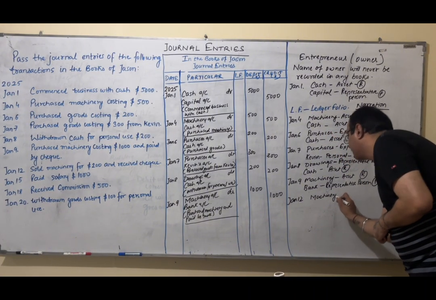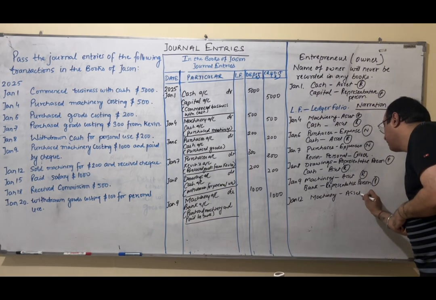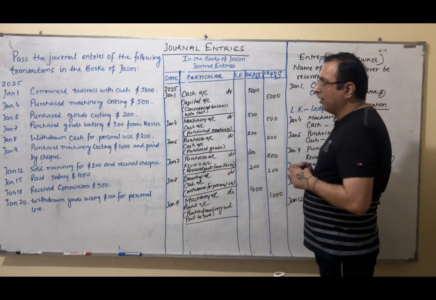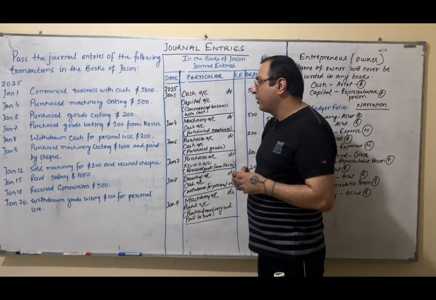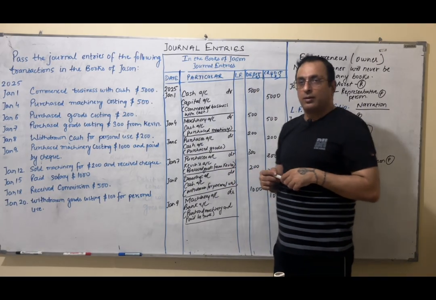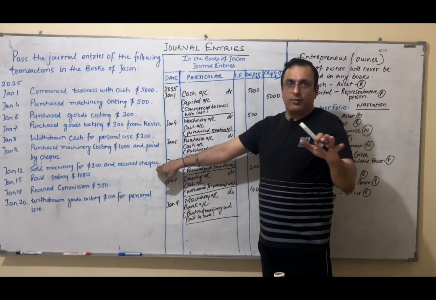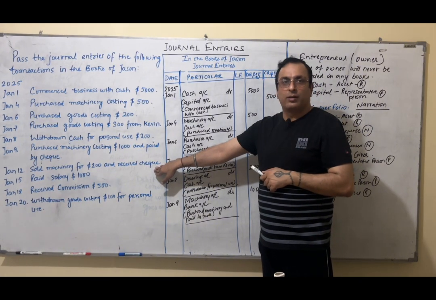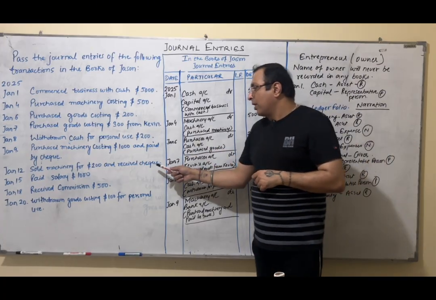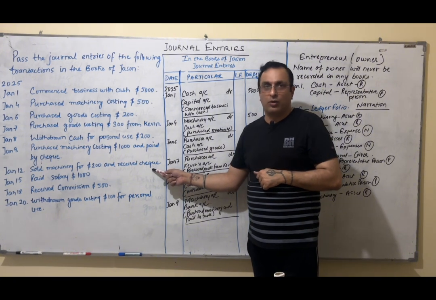Easily we can make out because we are selling machinery, right? And machinery again is an asset. Asset is a real account. Now there is a story behind the second aspect again, guys. It is saying that sold machinery for 200 and received check. Check means money has come through check. I have not received any cash. I have received a check. But listen to me carefully, guys. The transaction is not saying whether I have deposited the check in bank or not.